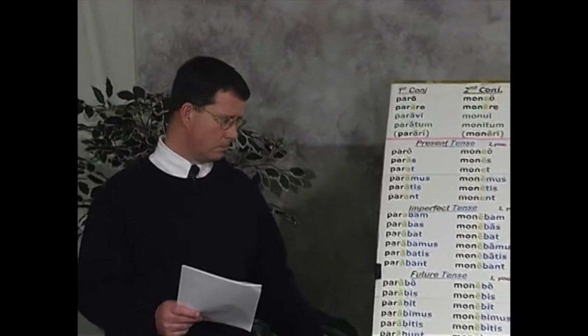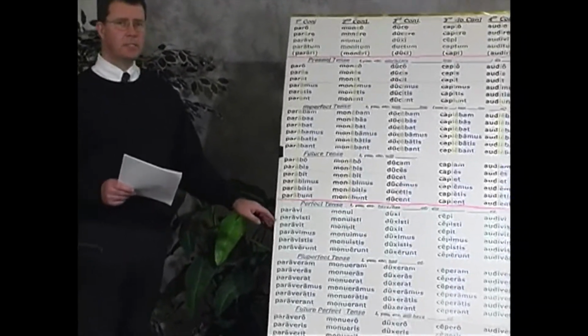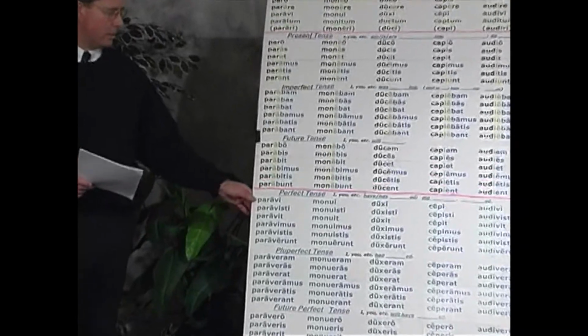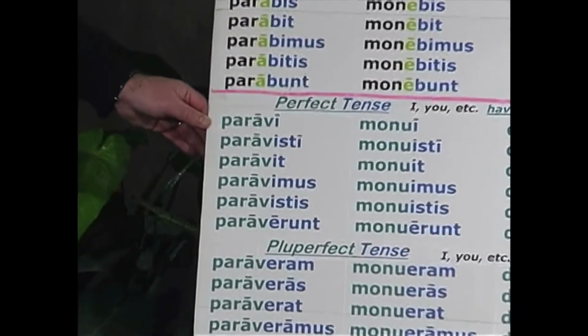Okay, now we're going to move down to the formation of the perfect active indicative. Remember, this is one of the past tenses in Latin. It is normally translated with the help of the auxiliary verb has or have.